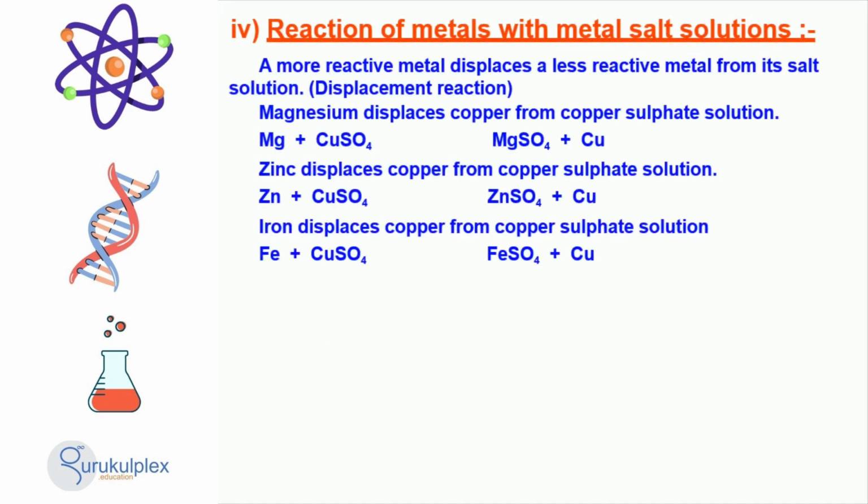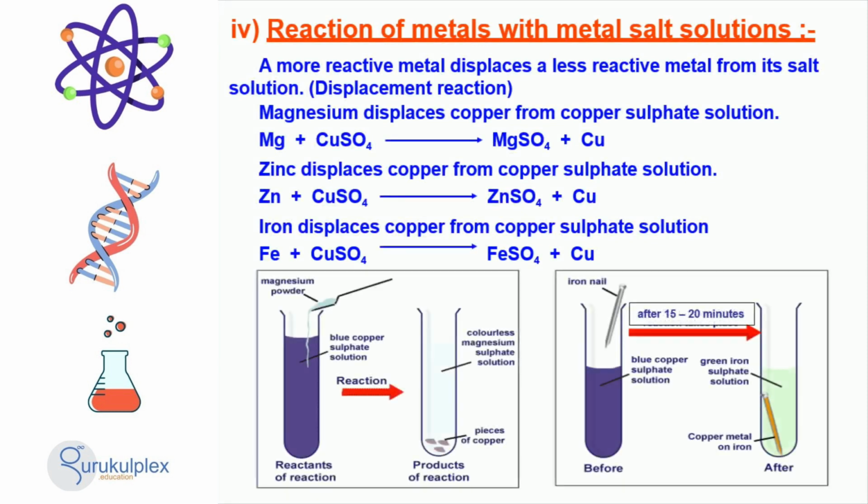Metals can undergo a displacement reaction, in which a more reactive metal takes the place of a less reactive metal in a salt solution. An example is when magnesium, zinc, or iron displaces copper from a copper sulfate solution. The reactions between the metals and their salts are usually completed within 15 to 20 minutes.